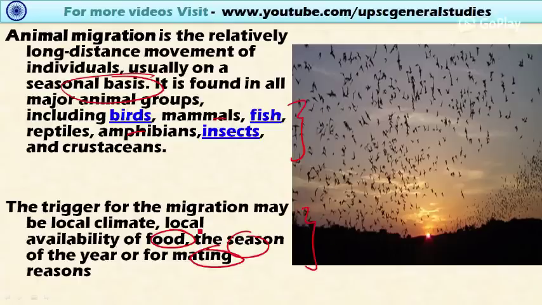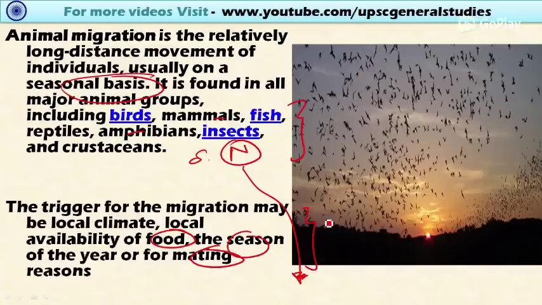I will give an example here. The Siberian crane is a bird species whose habitat is in Siberia, the northern part of Russia. They migrate during the winter season from Russia all the way to India to escape the harsh climatic conditions of winter. In India, since it is a tropical country, the winter climate is very mild for the Siberian crane to survive and also to reproduce. So this is one of the reasons for animal migration.